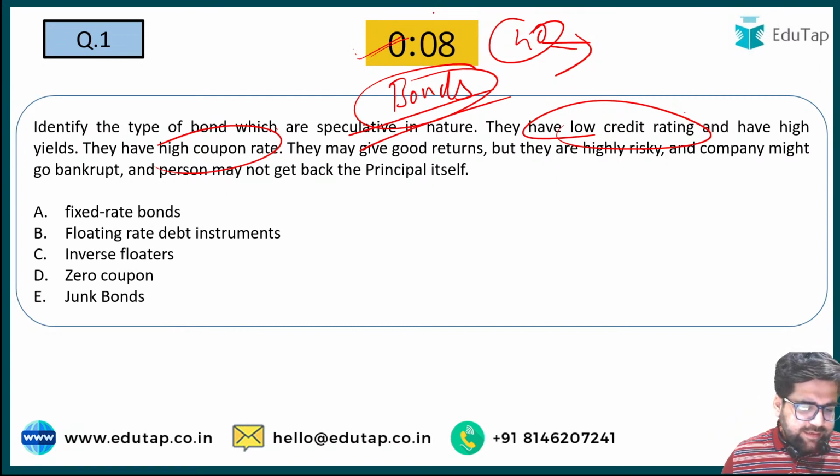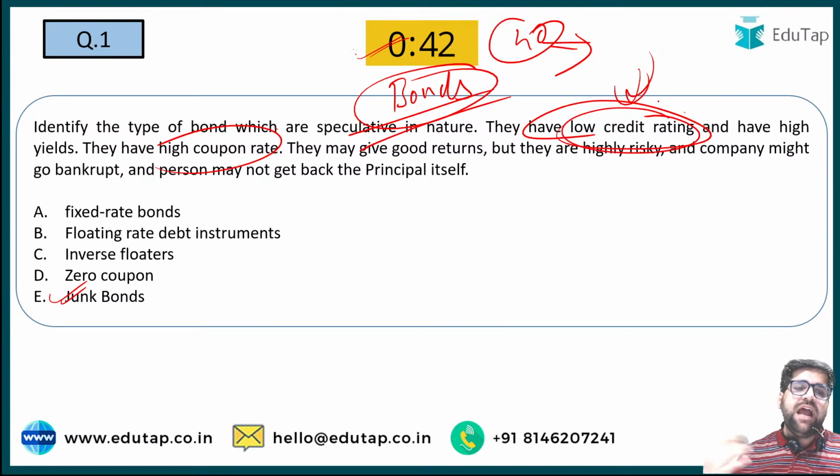So I can see Aditi is going with E, okay, so many of you are going with E. Yes, the correct answer will be junk bonds only, because such types of bonds have a low credit rating but they give high returns. For example, many of the bonds which are issued by low rated companies will give you high rates but they have a low credit rating. Because they have a low credit rating, they will be higher risk as well.